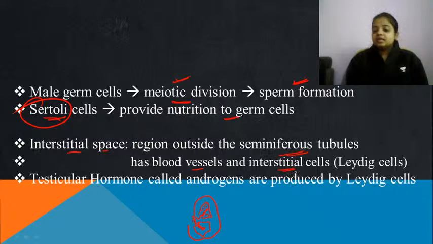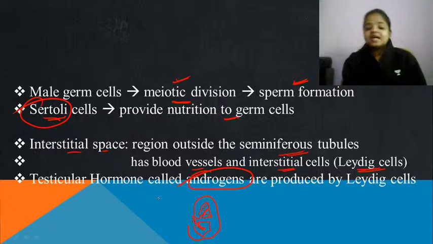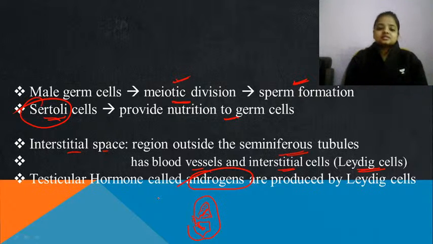वहाँ पे होते हैं इंटरस्टिशियल सेल्स, और you can use the word Leydig cells. Leydig cells का काम क्या होता है? To produce male hormone that is androgen. ओके, एग्जाम में ये काफी बार पूछा जाता है कि what is the function of Leydig cells. You should know that its function is to produce the testicular hormone or the male hormone that we call androgen. Okay, और इनकी लोकेशन क्या होती है? Inside the testis, in the outside region of seminiferous tubules.